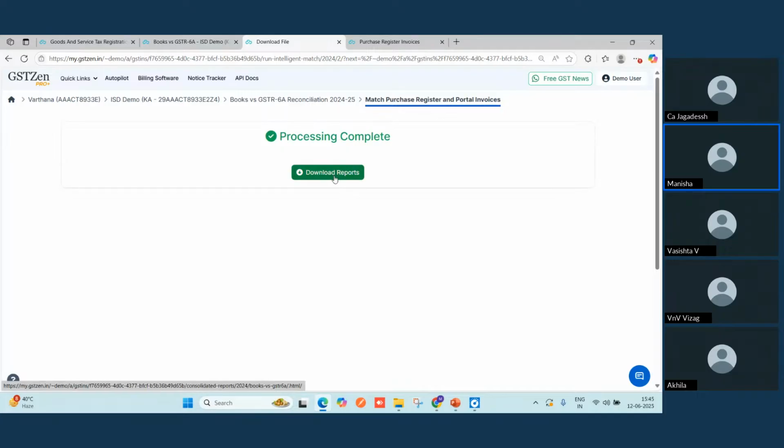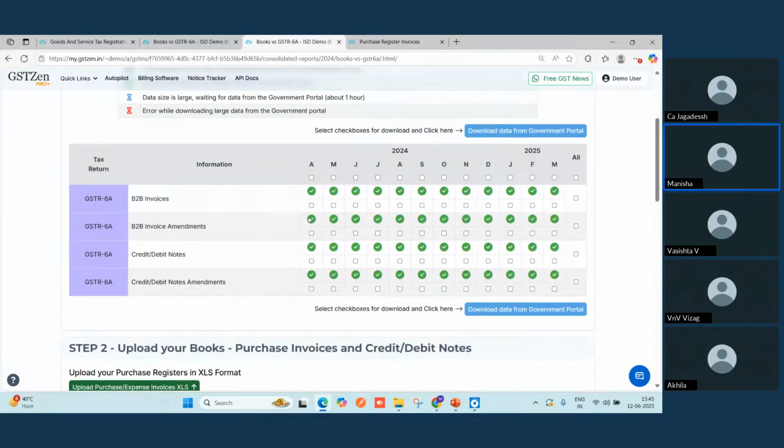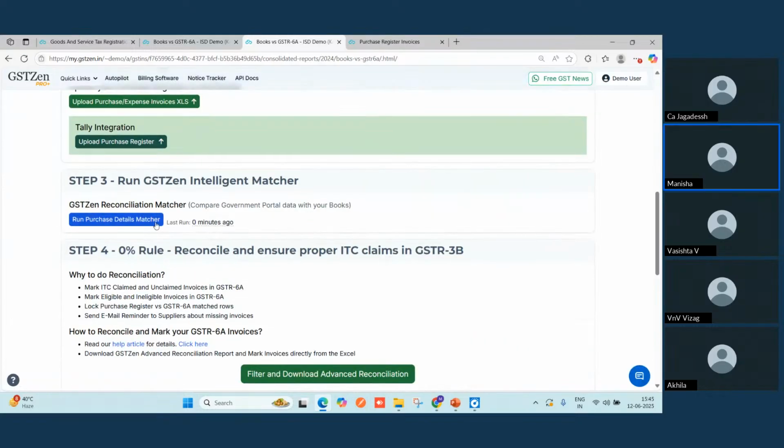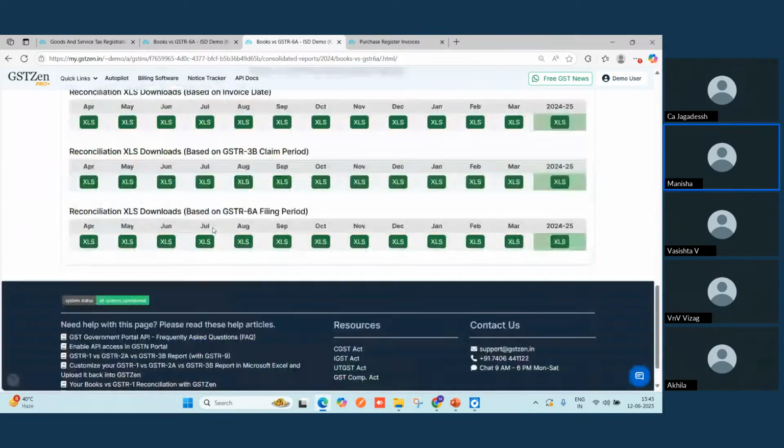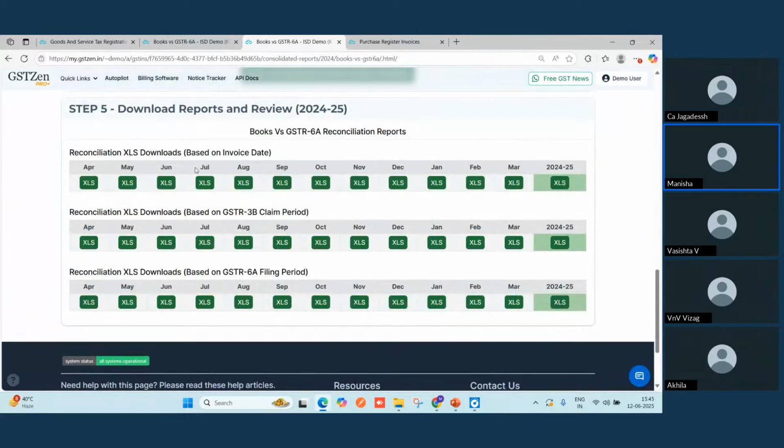It's an important step to match all the invoices as per the portal and as per your books of accounts. So here I click on download the report, and it takes me back to the previous screen itself. Here I can see that the matcher ran 0 minutes ago. Now, in the next step, we have the reports based on the invoice date, 3B claim period, and 6A filing period. You can have a monthly report for a specific month, or you can have a yearly consolidated report.